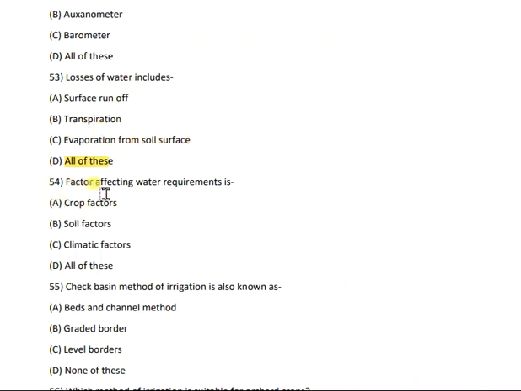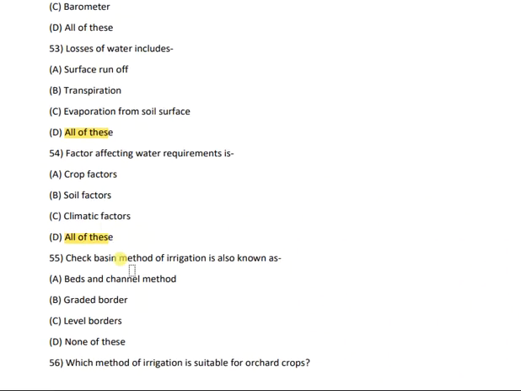Then question number 54. Factor affecting water requirements is crop factor, soil factor, climate factor, or all of these. The correct answer is all of these. That means all factors are included: crop factor, soil factor, and climatic factor.